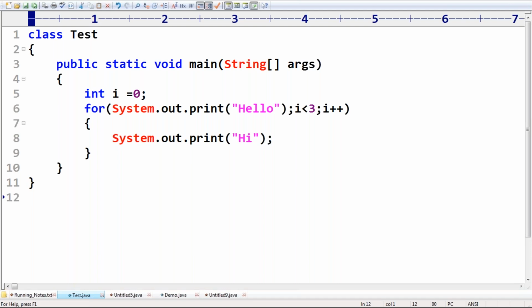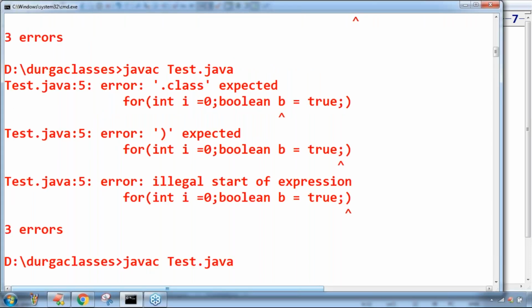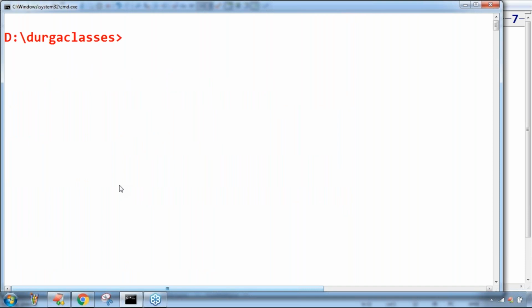So which one is the correct answer, friends? Now have a look once. We are not going to get any compile time error. It is perfectly valid. The answer we are going to get is hello, hi, hi, hi. Any doubt?